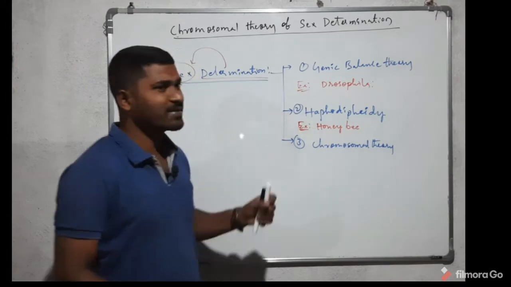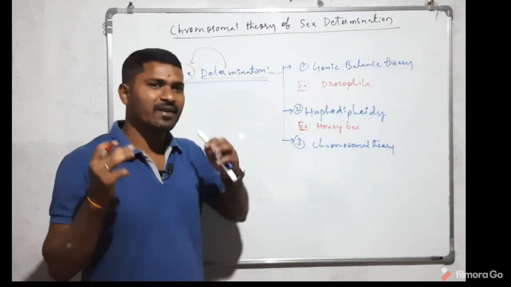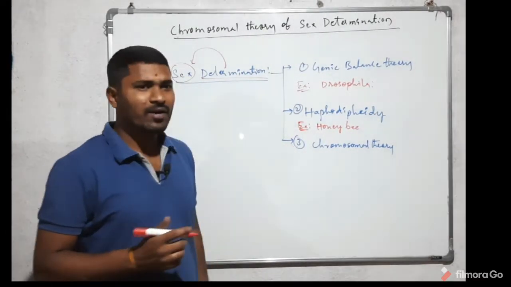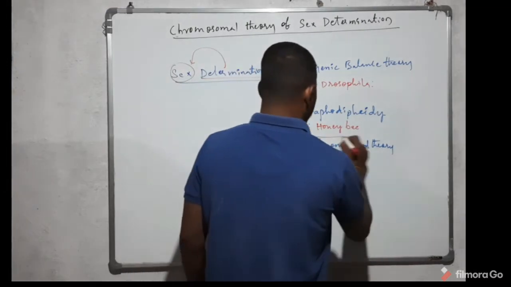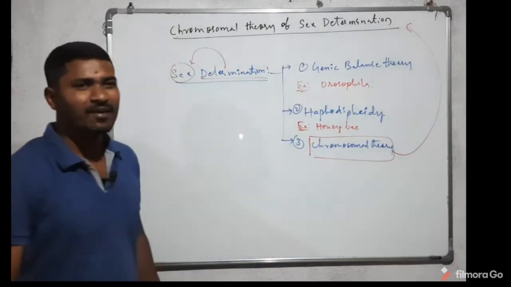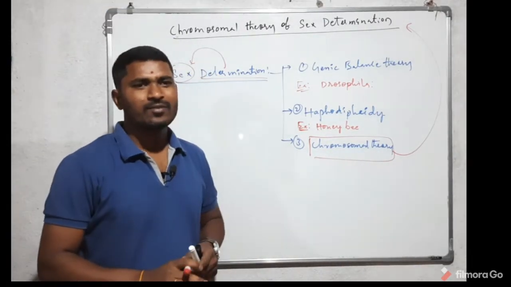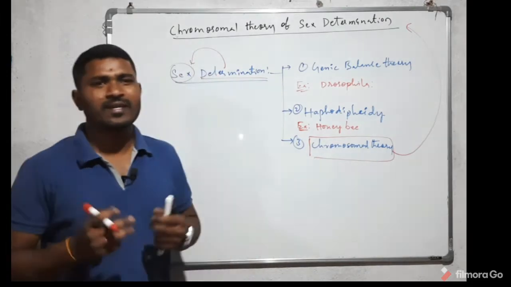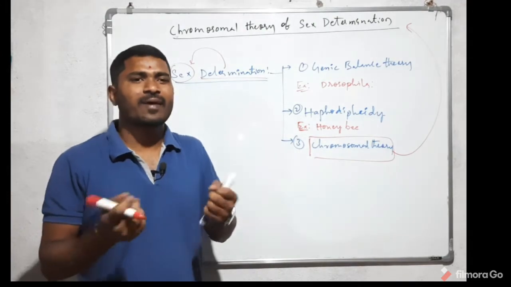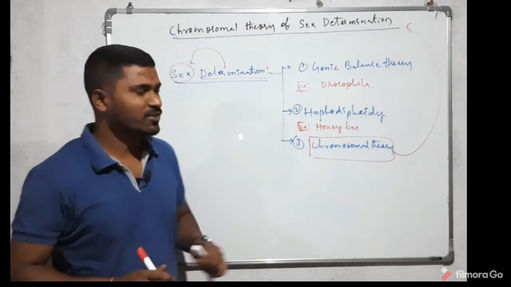The genic balance theory and haplodiploidy are special types of sex determination that we will discuss in the next videos. Now we are going to discuss the chromosomal theory of sex determination. In this theory, the chromosomes present in the gametes of the organism determine the sex of the organism.